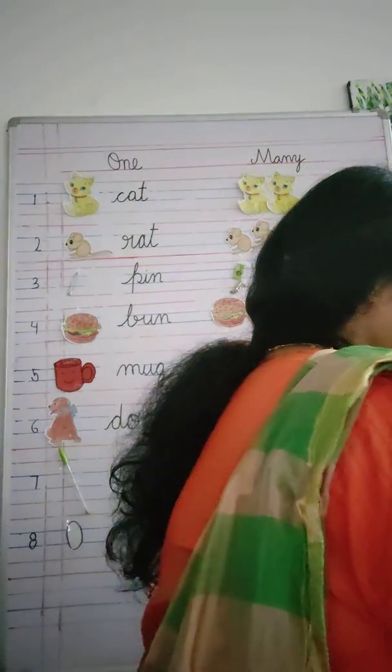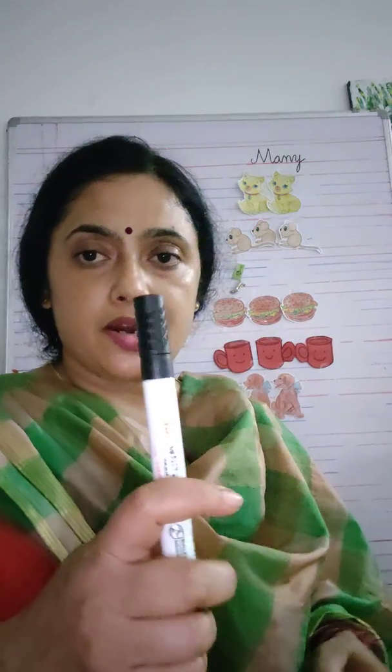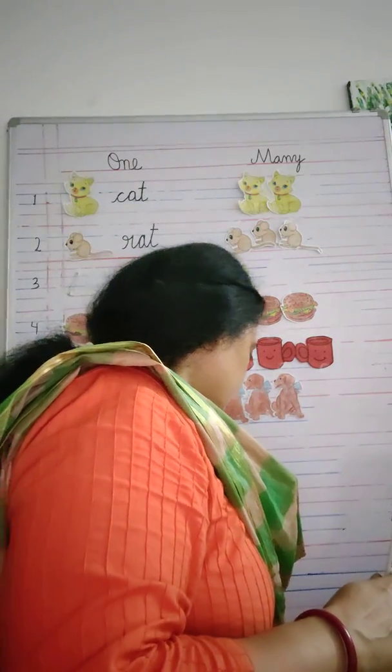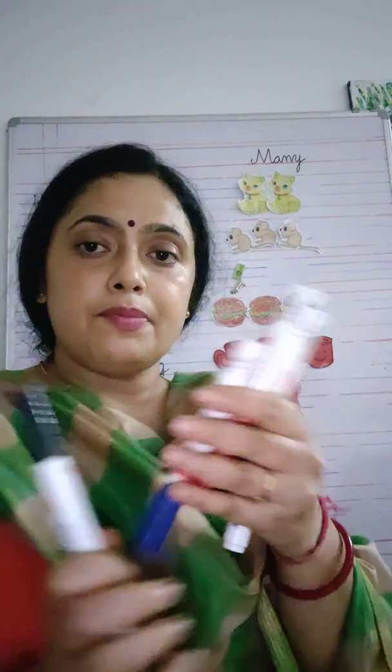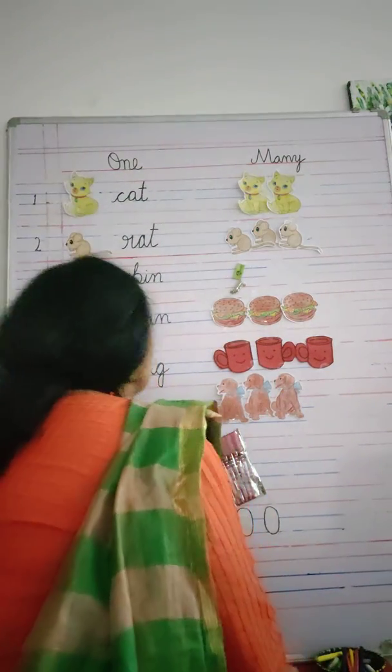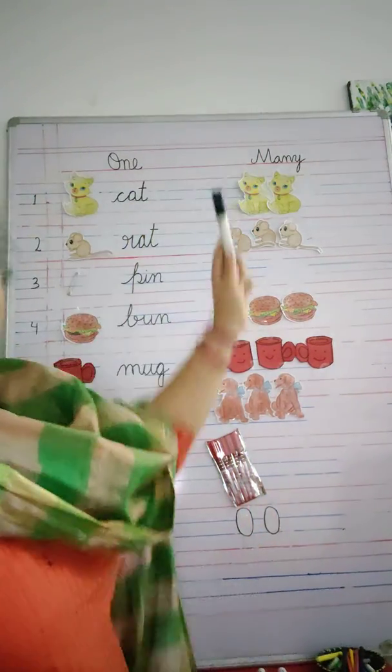Okay. So now, how many pens do I have? How many markers do I have? I have got only one marker here, but here I have many markers. Okay. Now look at the model. So we are doing one and many.